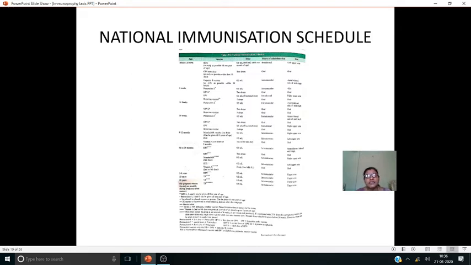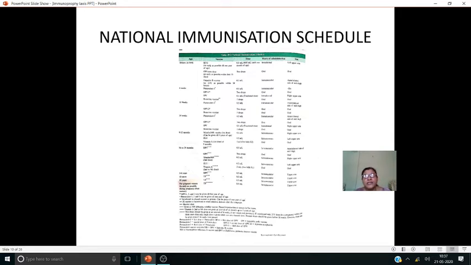And next, after 6 weeks. 6 weeks means 1.5 months. After 1.5 months we are giving the pentavalent vaccine. And if you see a small star at the pentavalent vaccine, it shows that we have to give 3 doses within a year. That is the meaning of that small star.